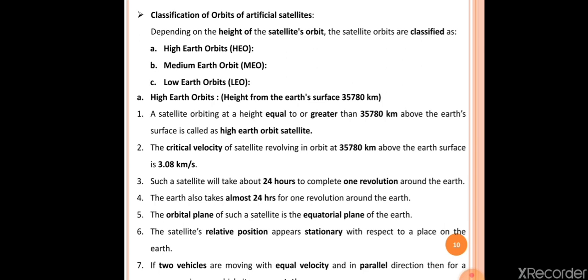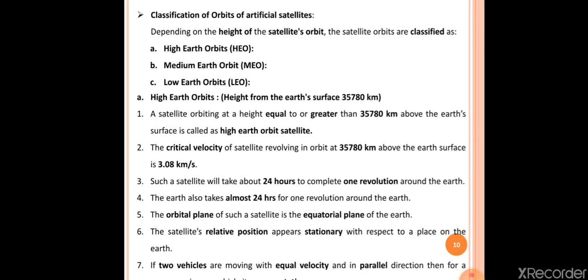The fourth point here is the earth also takes almost 24 hours for one revolution around the earth. Okay, actually this point has to be corrected. It means the earth also requires 24 hours to complete one rotation around itself. Okay, so we have to correct this point. Earth requires 24 hours to complete one rotation around itself.